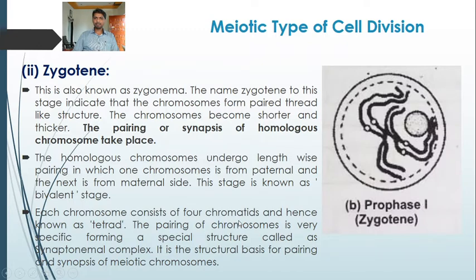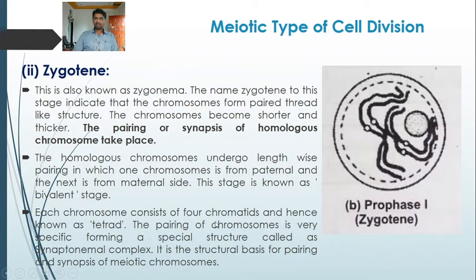Each bivalent consists of four chromatids, because each individual chromosome has two chromatids attached to the centromere. Hence it is known as a tetrad. The pairing of chromosomes is very specific, forming a special structure called the synaptonemal complex. The synaptonemal complex arises as a result of synapsis, or pairing, of homologous chromosomes. It is the structural basis for pairing and synapsis of meiotic chromosomes. So synapsis, or pairing, occurs in zygotene.